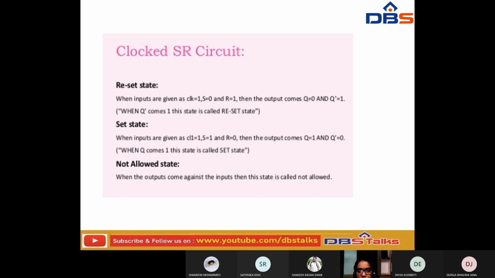So now see how we are going to check this clocked SR circuit. When the inputs are given as clock is equal to 1, S is equal to 0 and R is equal to 1, then the output will become Q is equal to 0 and Q dash is equal to 1. When Q dash is 1, this state is called the reset state. Then what is the set state? When the inputs are given as clock is equal to 1, S is equal to 1 and R is equal to 0, then the output will become Q is equal to 1 and Q dash is equal to 0.